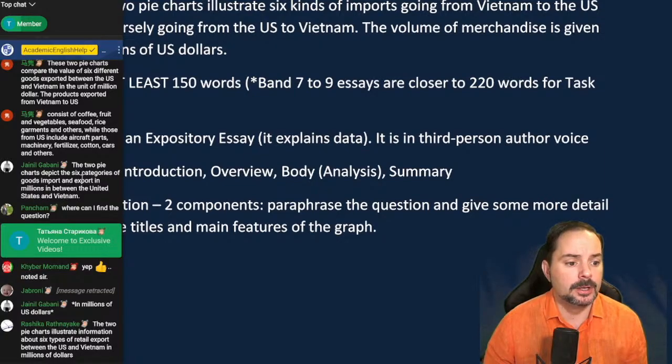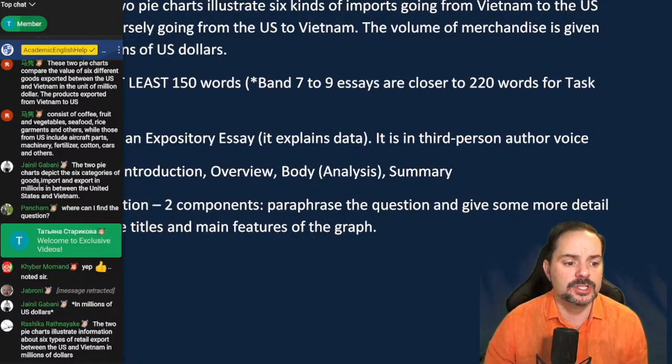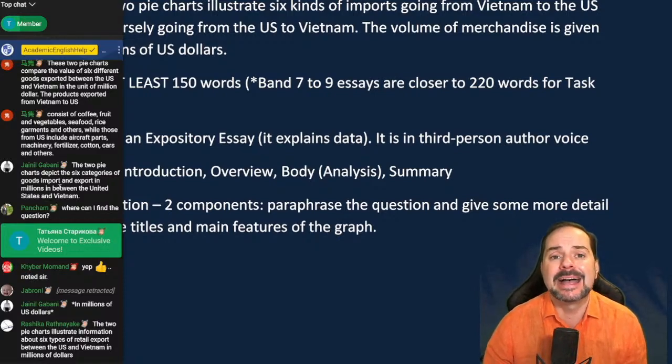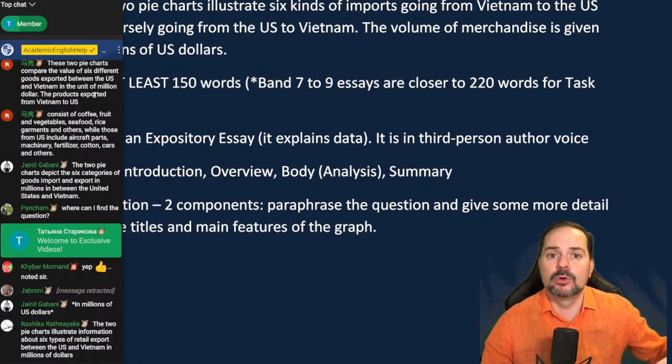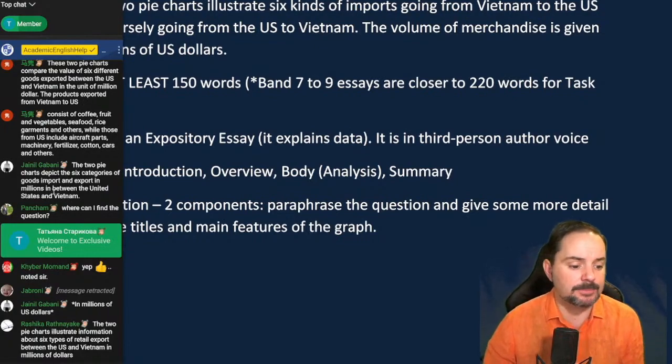One other correction, Daniel. The two pie charts depict the 6 categories of goods imported and exported. It's a passive voice because it's imported by the government or by businesses. Yeah, Daniel, I see your correction there at the bottom, in millions of dollars. So that's good.